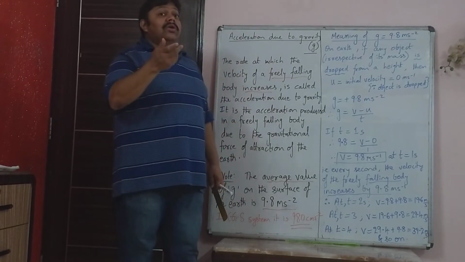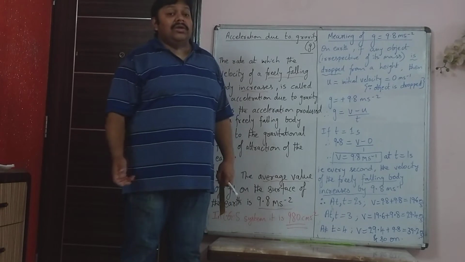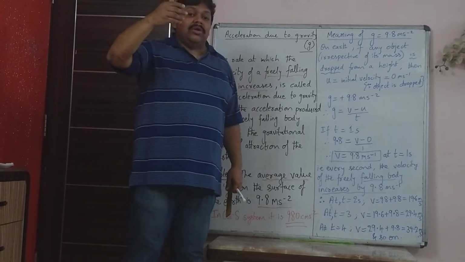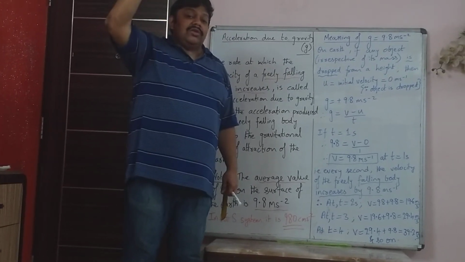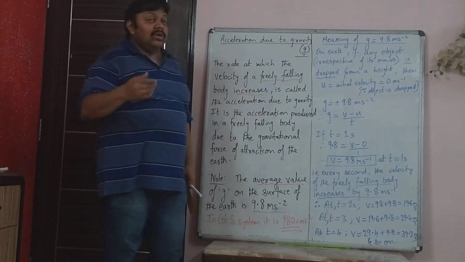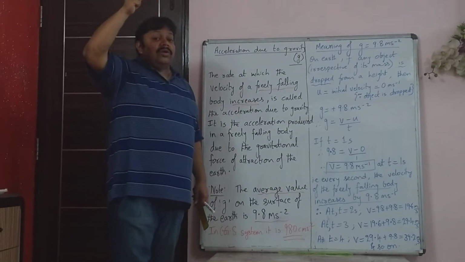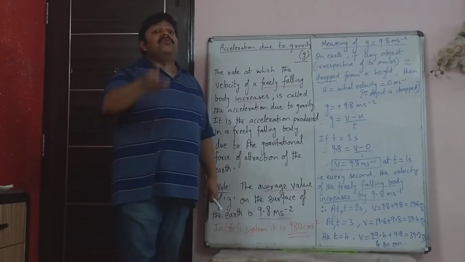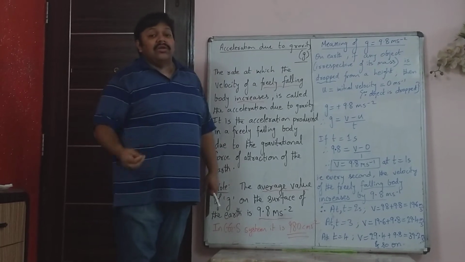When a ball is thrown up, the initial velocity is not 0. Initially the ball has velocity, so it is going up. After 1 second it decreases by 9.8. After 2 seconds it decreases by 19.6. After 3 seconds further 9.8, that is by 29.4, and so on. And it goes up till the velocity becomes 0. So in this case, when the ball is thrown up, the final velocity is 0 at maximum height